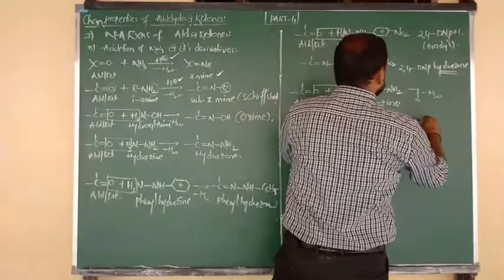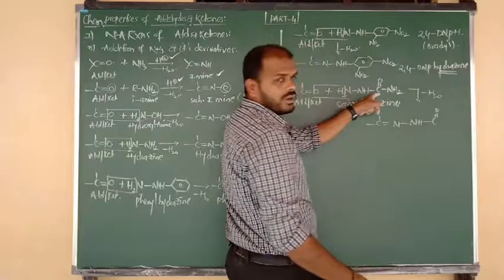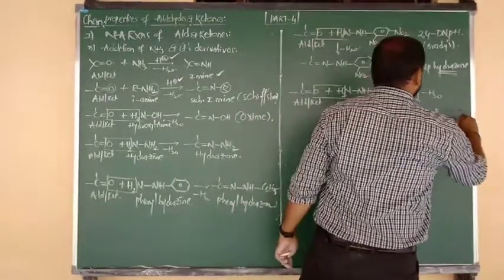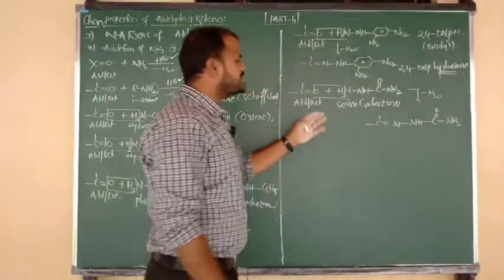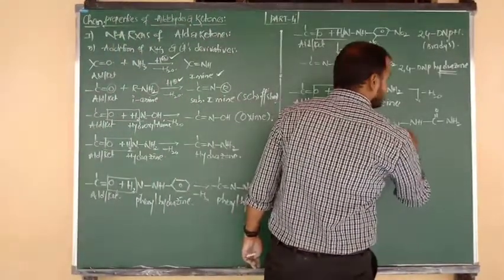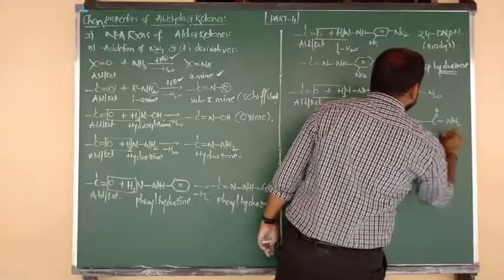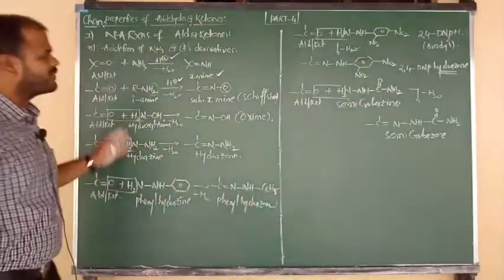It is connected to the group NH, again NH connected to C double bond O, and C double bond O connected to NH2. So aldehydes and ketones upon addition with semicarbazide form the product semicarbazone. Semicarbazide changes into semicarbazone.